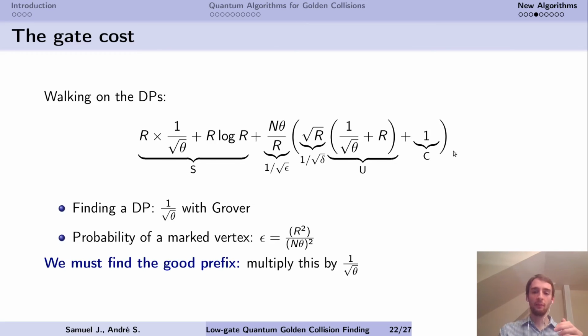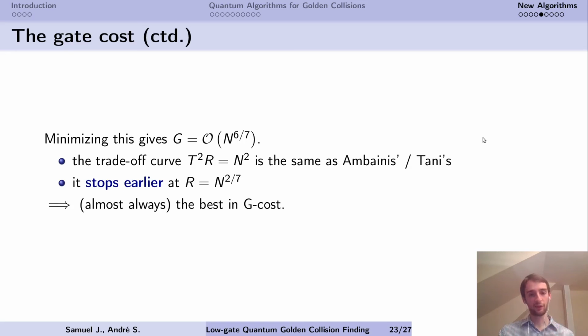Now, this is only a single walk, and it assumes that the golden collision is there. If it isn't, we won't find it. And actually, since we don't know for which set of distinguished points it did occur, we have to test all of them, which means we take this algorithm and we put it in a giant quantum search for the good subset of distinguished points. So we take this cost and we multiply it by a factor of 1 over square root theta. And if we do that, and if we optimize everything with theta and r, we get a gate complexity of n to the 6 over 7.